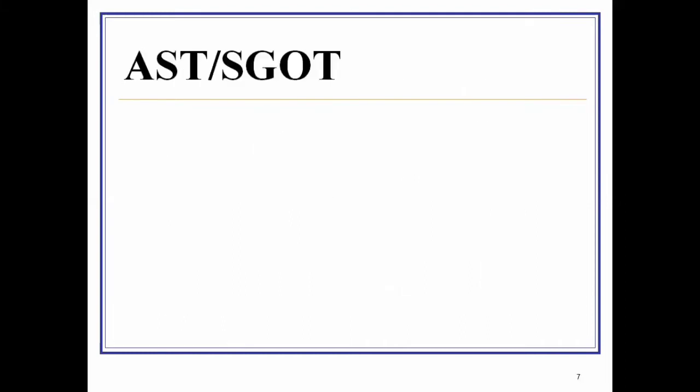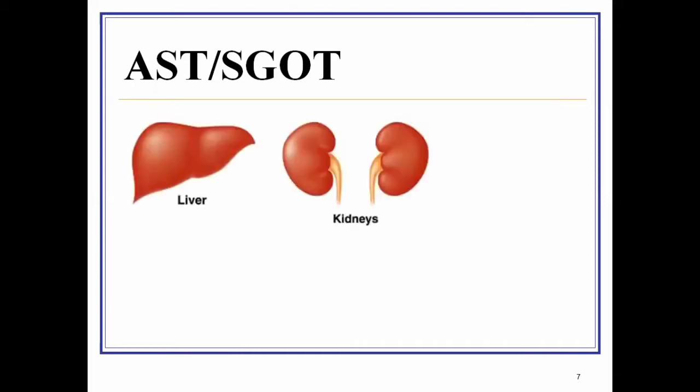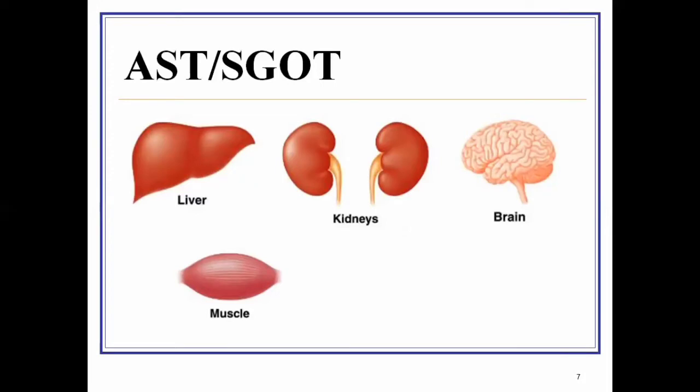So AST, also known as SGOT, performs its function inside the cells. The organs in which these enzymes are present and perform their specific functions are the liver cells, the kidney, the brain cells, and they are also found in the muscles. In very small amounts, this enzyme is also present inside the RBCs. And in case of hemolysis of the red blood cells, the AST level is usually raised.